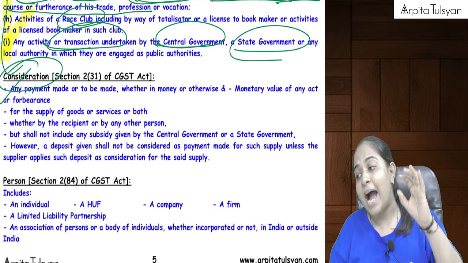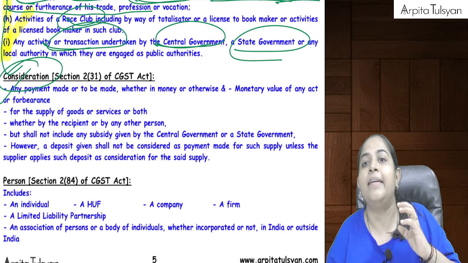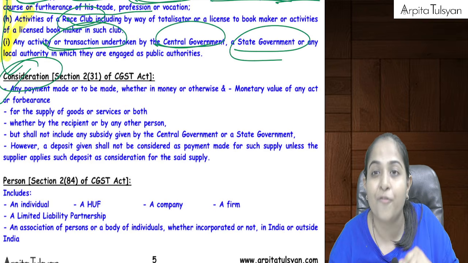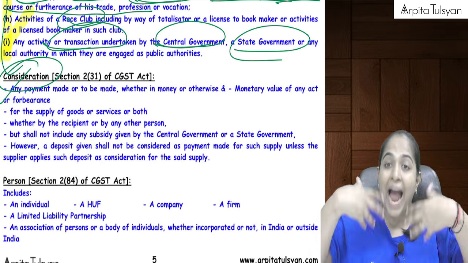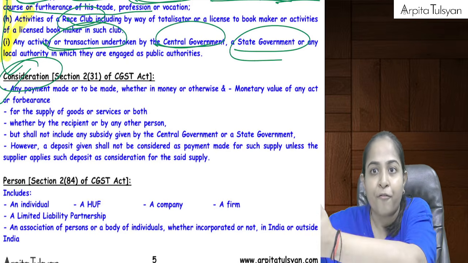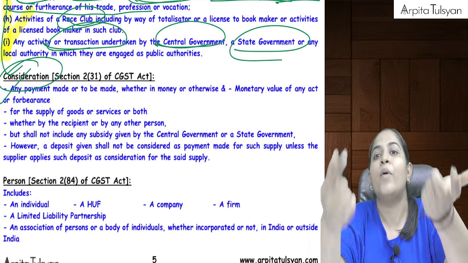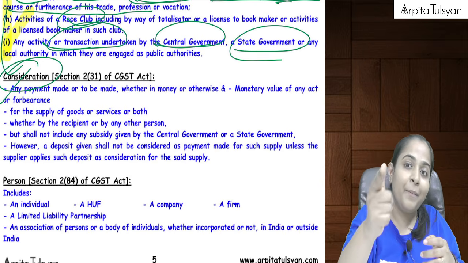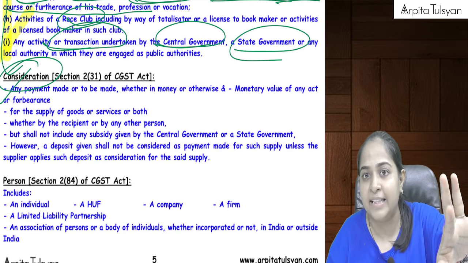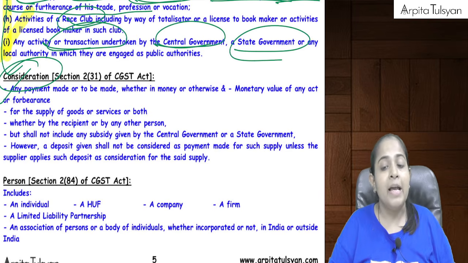Next, I tell you that I will provide you the teaching services, but in return, you are a very good singer, so you have to do some performance for me. Can we say you are doing some act for me, for which there is a monetary value? Normally you perform and you get money, but here you are performing for me because I am providing you teaching services. So even that will be considered as a consideration. Ma'am, how to do the valuation of that? That is a different thing, but this is considered as a consideration. Are you understanding this? Yes.